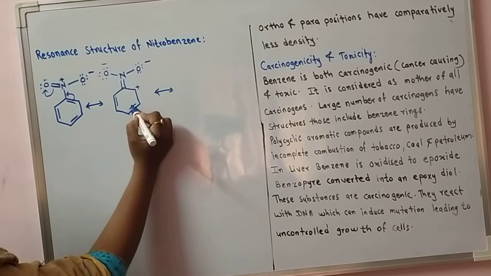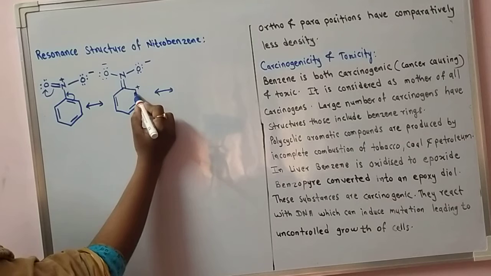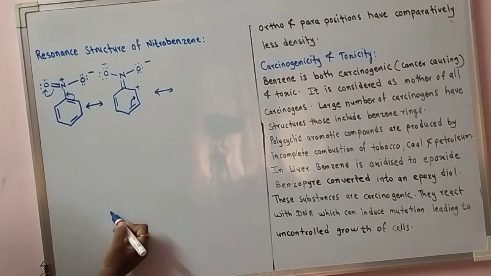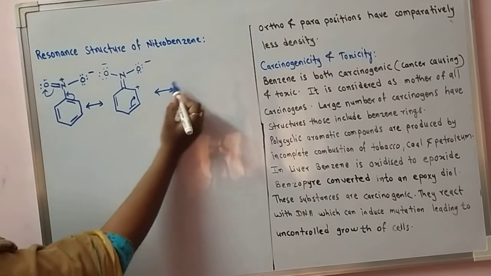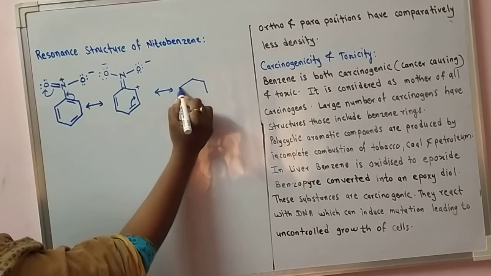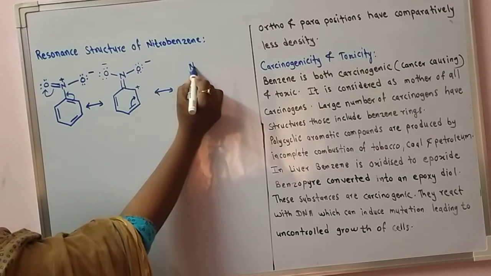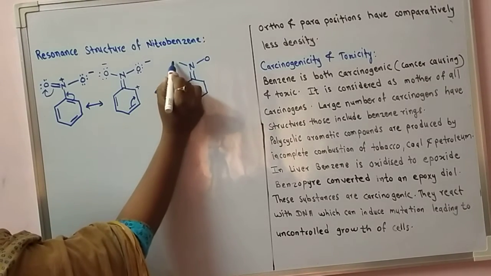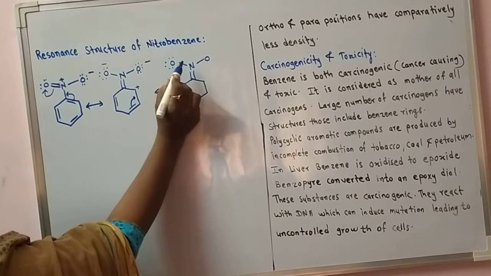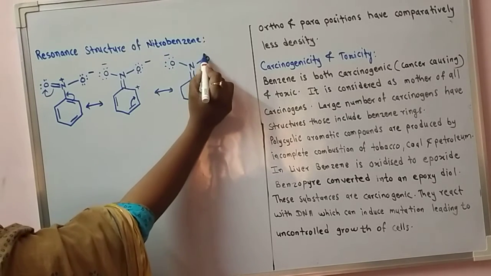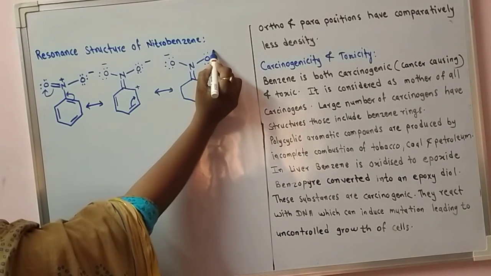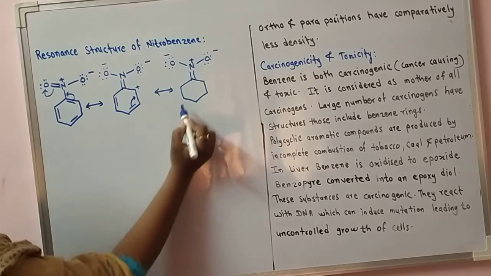Next, the pi electron is shifted to the adjacent bond, so that this positive charge becomes neutral. The other groups remain as they are: a negative charge on one oxygen, the other with 3 lone pairs carrying a negative charge, nitrogen positive.